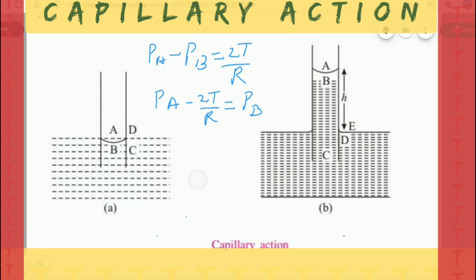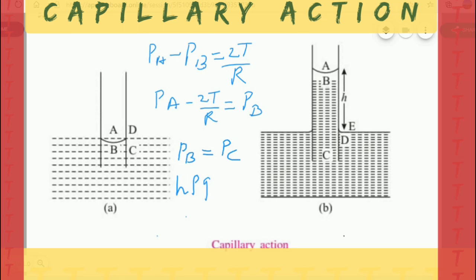Pressure at B should be equal to pressure at C. But because of this concave meniscus, pressure at B is less than the pressure at C. To equalize the pressure, the liquid in the tube rises up to a height h.